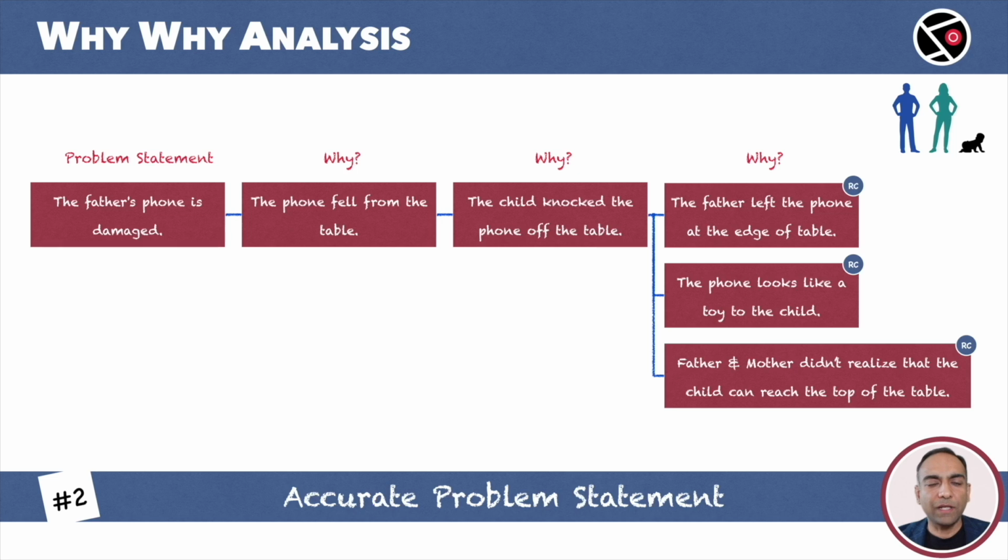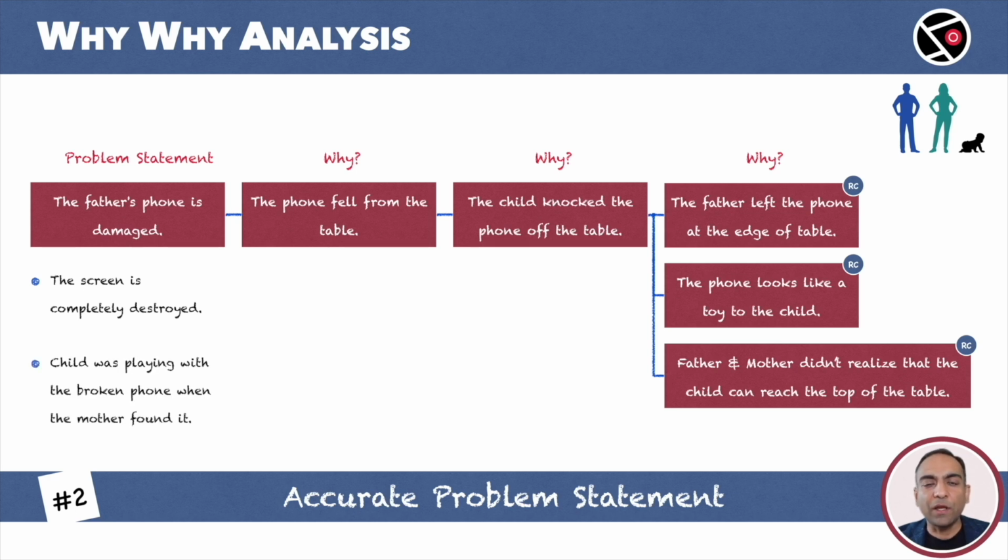Quite obvious. Let's go back to our example. Is this an accurate problem statement? It tells us about the issue, but accuracy, not 100%. The father's phone is damaged. We know that, but there is no information about the kind of damage. It was not a minor scratch. The screen was cracked, almost destroyed. Not just this, the child was playing with the broken phone when the mother found it. This information improves our understanding of the problem and is important to correctly proceed with the why analysis.